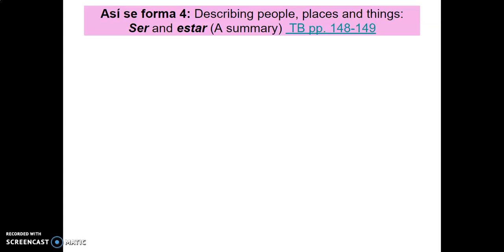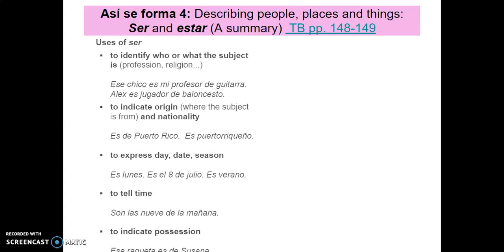So let's talk about ser and estar. Ser is what we're going to use when we are identifying something or someone. We could be describing them, their personality, their physical appearance, or we're using it to identify who they are, right? What's their profession? What's their religion?